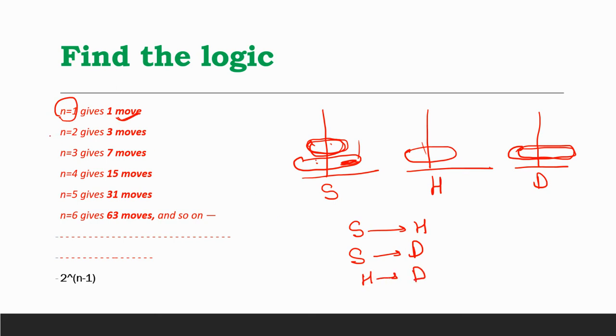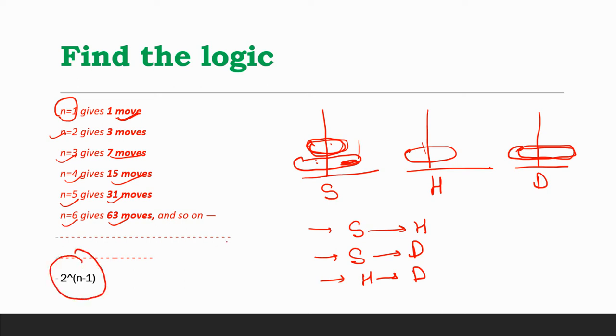So we can see for n equal to 2, for two disks, we are doing three moves. Similarly, for n equal to 3, we are doing 7 moves. For n equal to 4, we are doing 15 moves. For n equal to 5, we are doing 31 moves, and for 6 we are doing 63 moves, and so on. Similarly, we can get one formula.